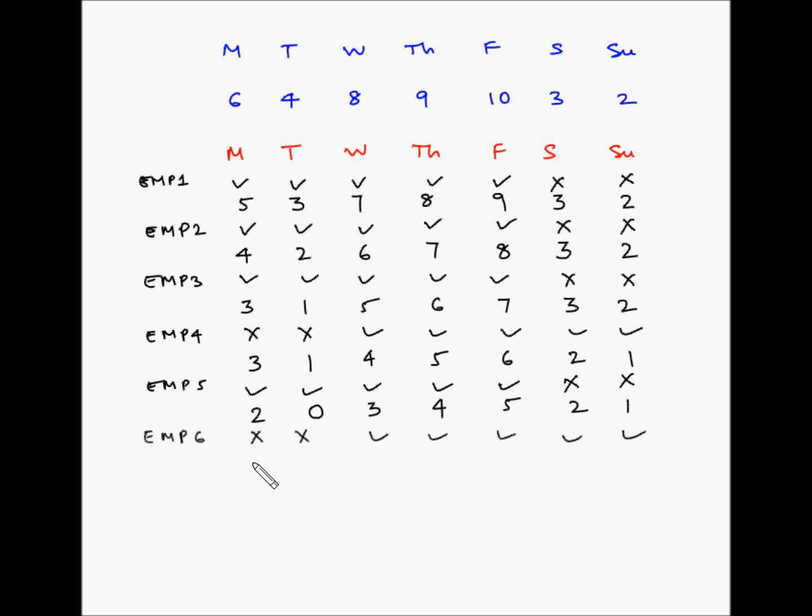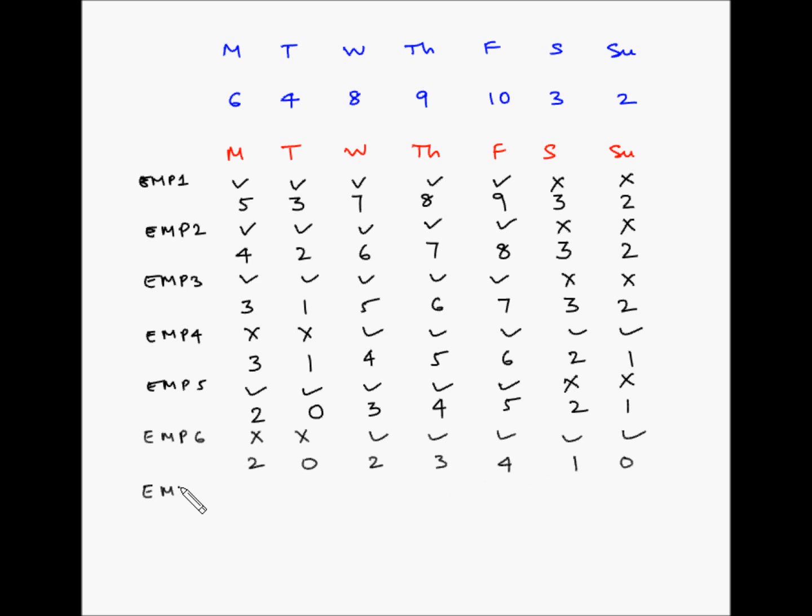So now the net requirements become 2 and 0 as it is, 3 minus 1, 2, 4 minus 1, 3, 5 minus 1, 4, 2 minus 1, 1, and 1 minus 1, 0. Now again let's find out the lowest net requirements. So Saturday Sunday have 1 plus 0 is 1, Sunday Monday have 0 plus 2 is 2, Monday Tuesday have 2 plus 0 is 2, Tuesday Wednesday have 0 plus 2 is 2. So the lowest is again for Saturday and Sunday.